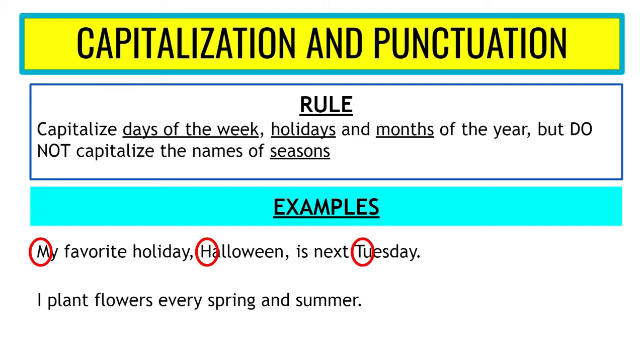Next, "I plant flowers every spring and summer." I, of course, is a pronoun, but also the beginning of a sentence, so we have a capital I. But spring and summer are just seasons, so we do not capitalize those words.